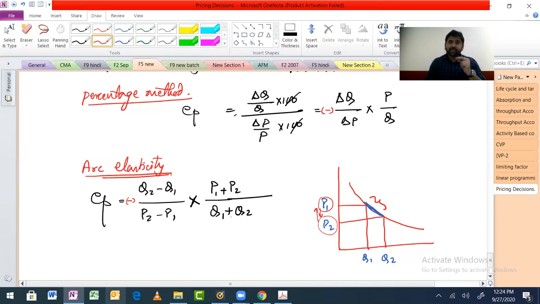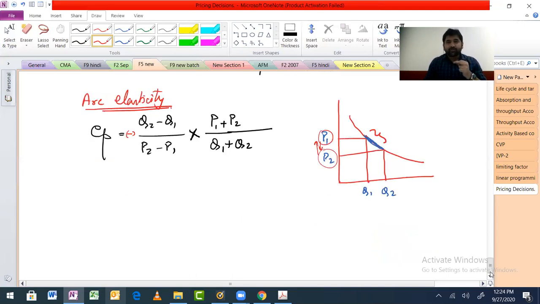Okay. Now, there are two things left which I will not do today. We have point elasticity, and then we have different types of elasticities and the diagrams of them. All of that I'll push to the next class.